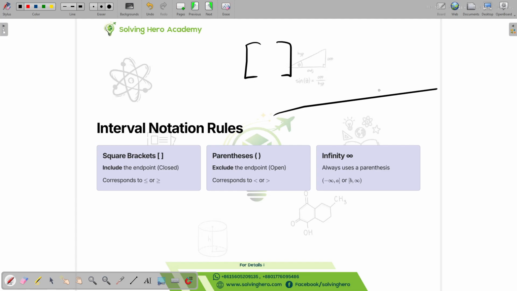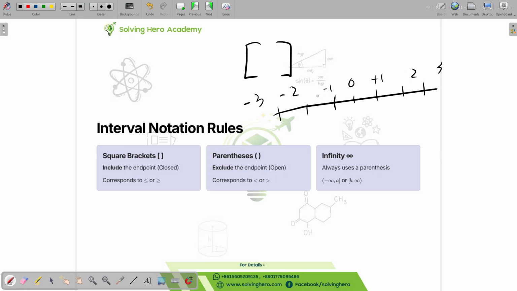What does that mean? Let's say we have a line graph: -1, 0, +1, 2, 3, whatever. Let's say we have the set -2, -1, 0, 1, 2, that is, -2 through +2.